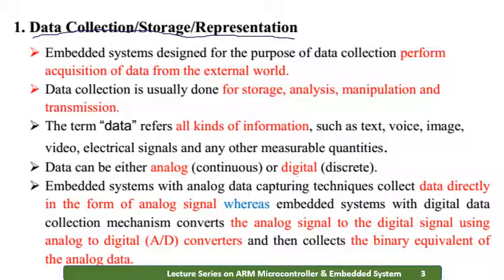In this slide, we learn what data is, why we need it, and how it will be collected and stored in the system, that is, data collection, representation, and storage. To store all this data, we need a large amount of memory where we will be storing all these details.